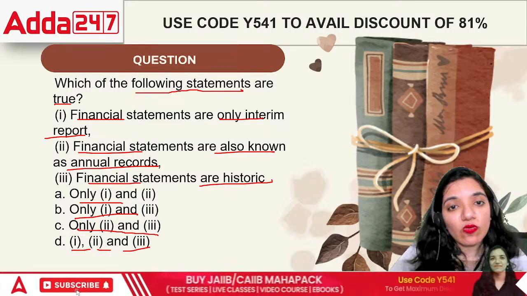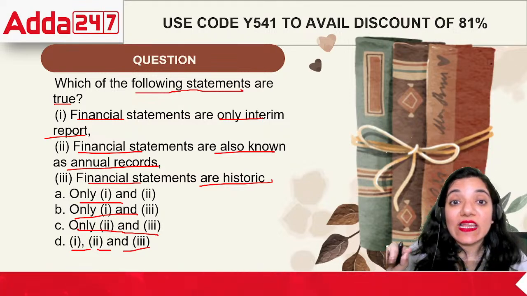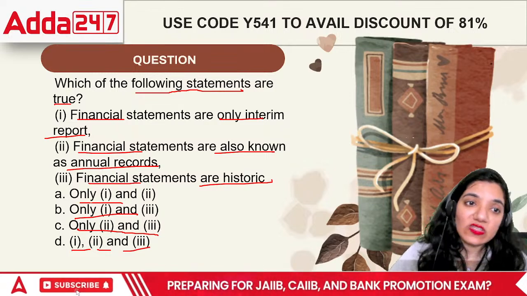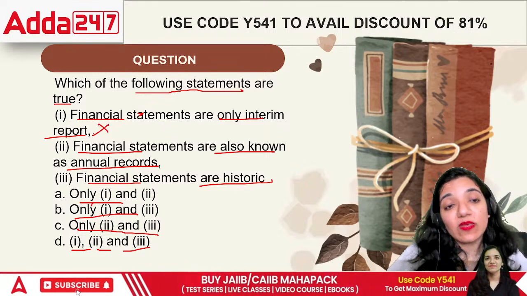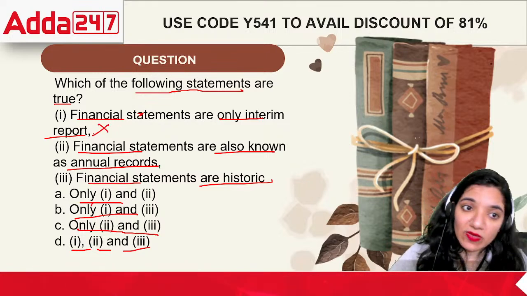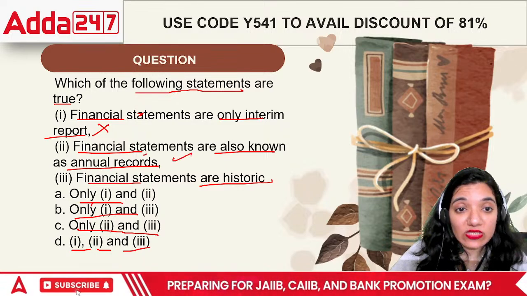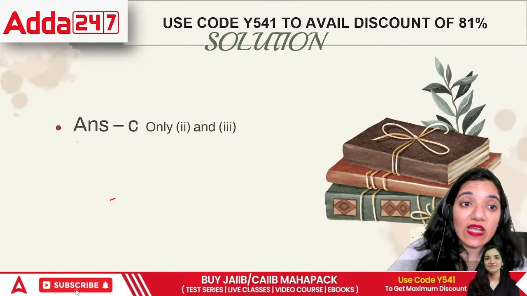Financial statements are only interim report. They are only and only interim. That means they are not for the complete year. That is wrong. That is for both. The financial statements can be annual records, or they can be the interim reports, and they can also be historic in nature as well. So in this case, the correct answer is only 2 and 3 are correct.